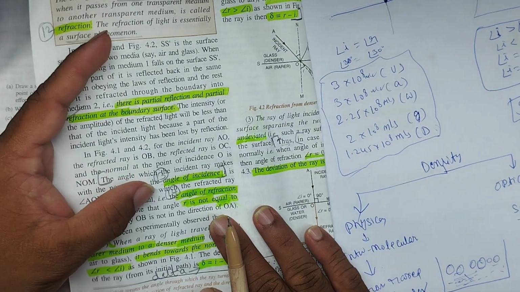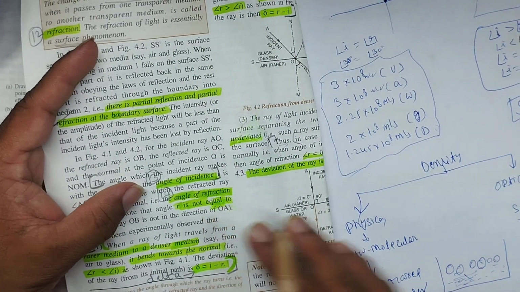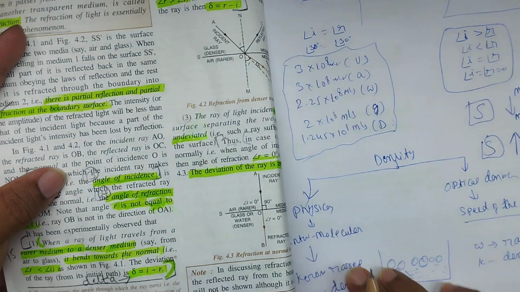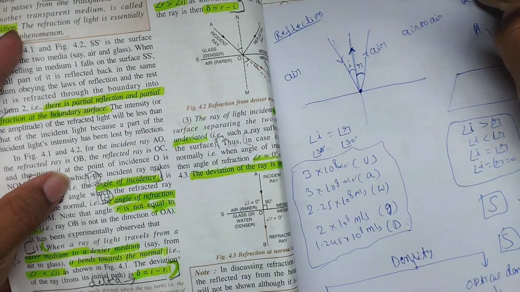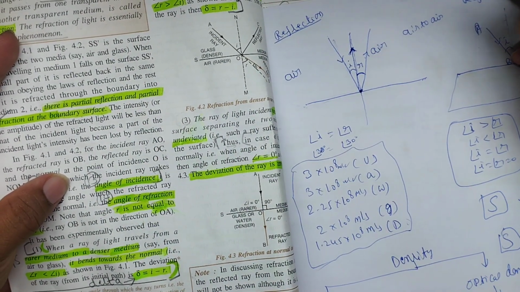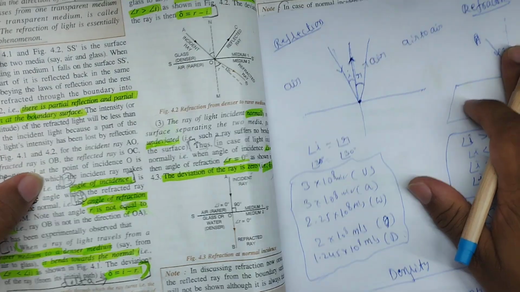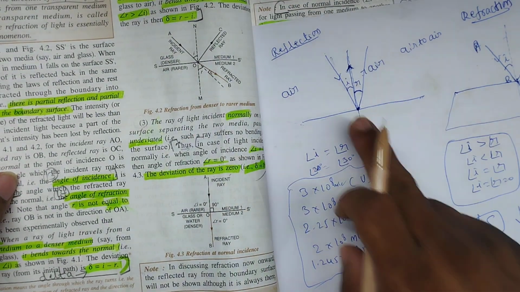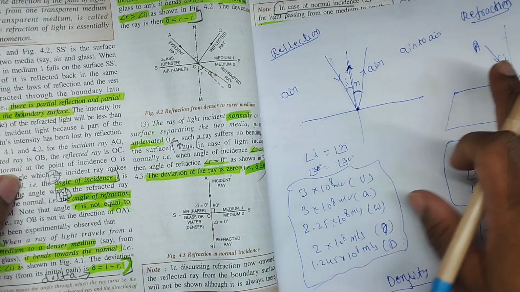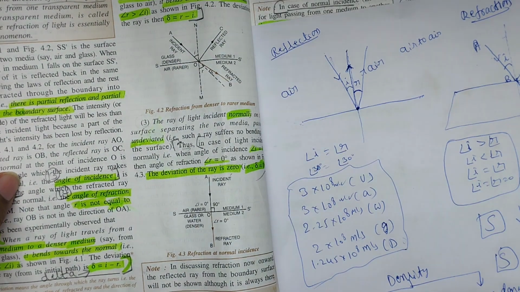Next point is the angle of incidence and angle of refraction. I already taught this in reflection. This is our refraction, and you should first understand the difference: reflection happens in the same medium, while refraction happens between two mediums.